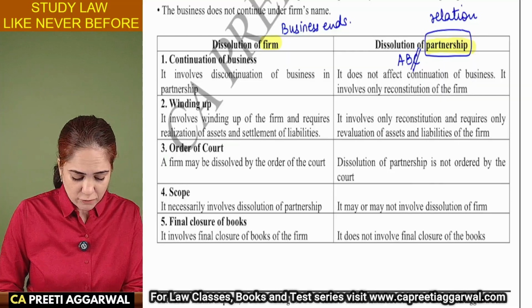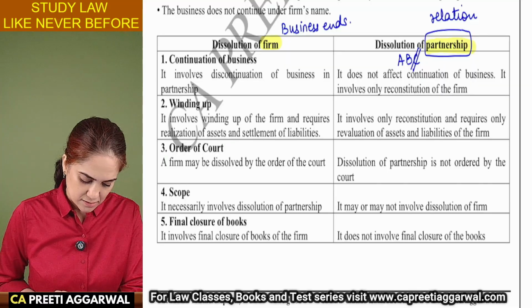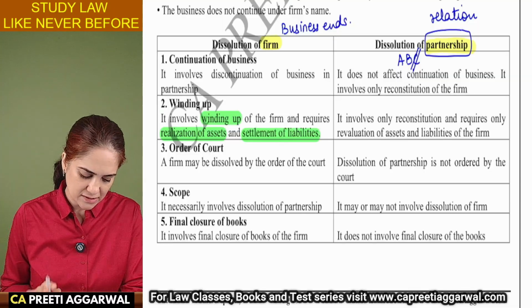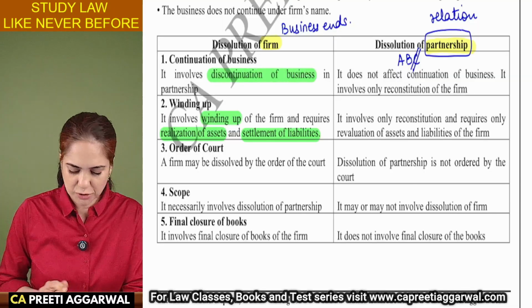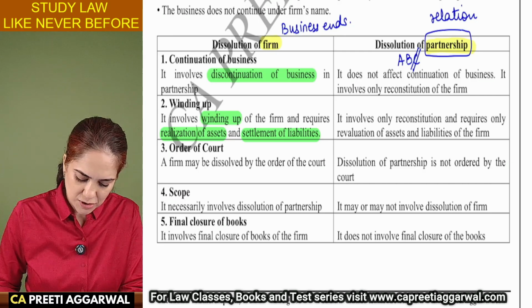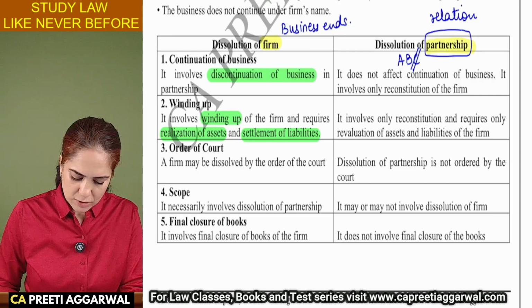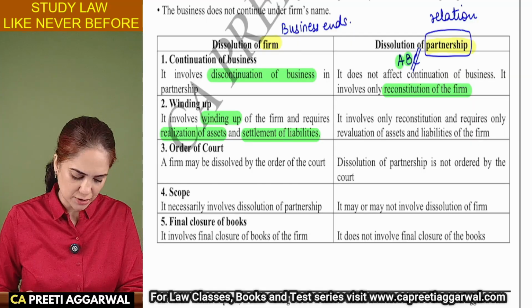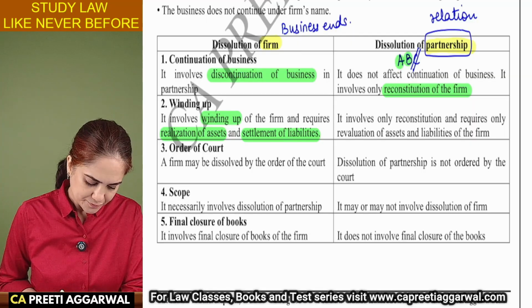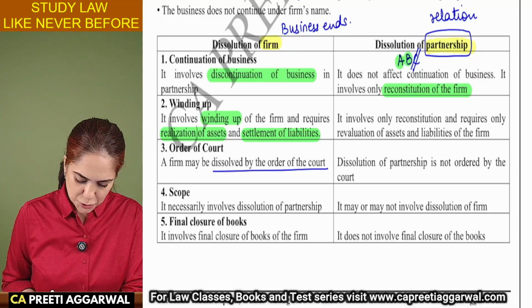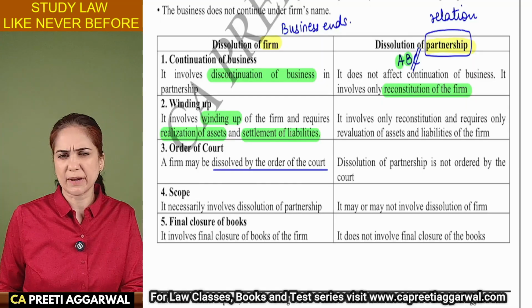But what if they want to end the business? They want to wind up the business. They will sell the assets, pay off the liabilities. So this is discontinuation of the business itself. Here only there is change in the constitution of the firm. Only the partners have changed, the relation has changed. Firm may be dissolved by the order of the court, but dissolution of partnership is not by the order of the court.